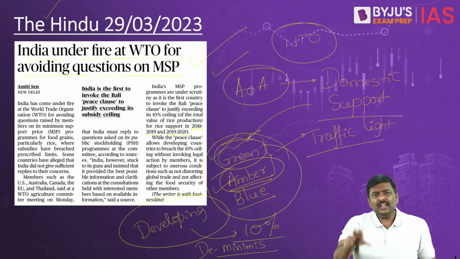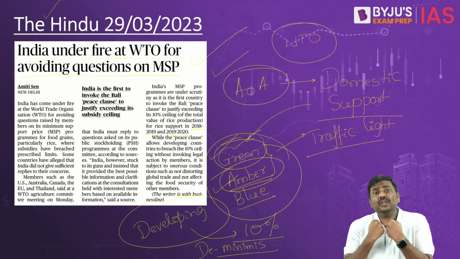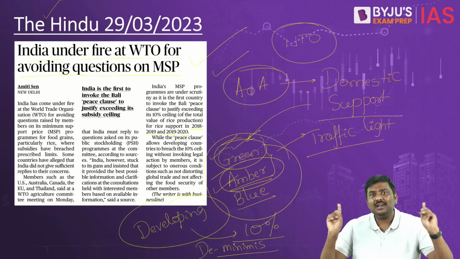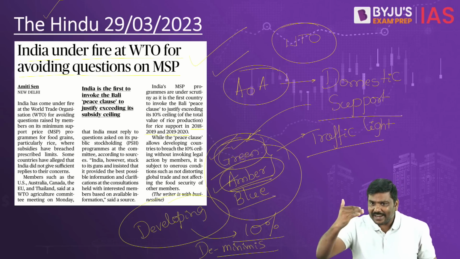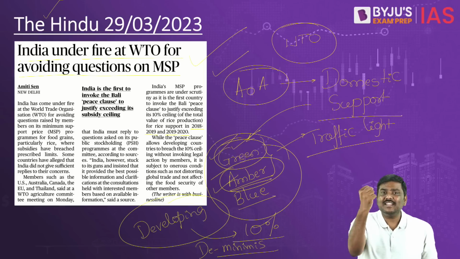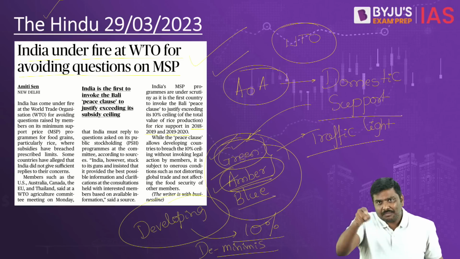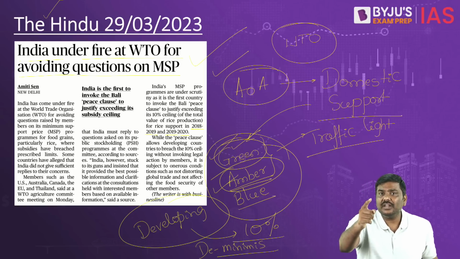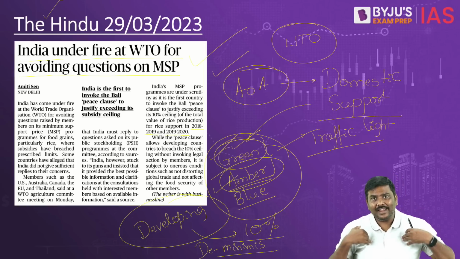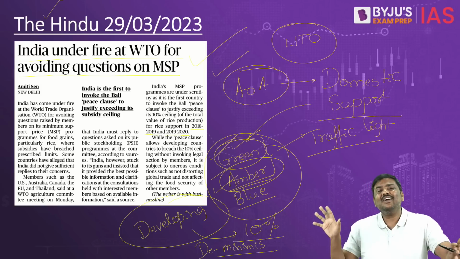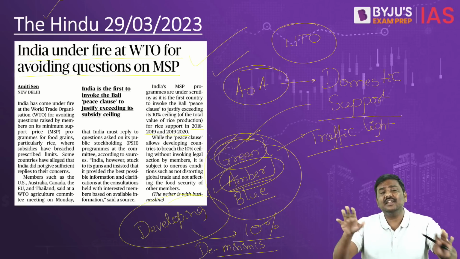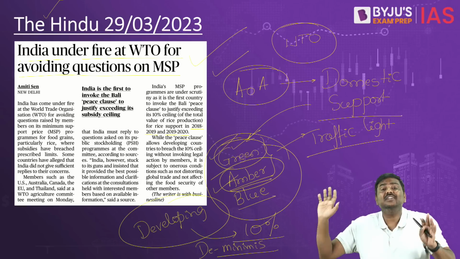Second one, whenever you want to claim peace clause, you will have to give a lot of documents, you will have to provide a lot of information to other member countries in the WTO. If they ask for any kind of clarity, you will have to provide it. And that is the point of contention here. Other member countries are alleging that they are asking Government of India for information, but Government of India is not giving clarity to them. And Government of India in reply has stated, under the Agreement on Agriculture, I am allowed to provide oral answers to you. Oral answers, there is no compulsion that I will always have to provide you written answers.